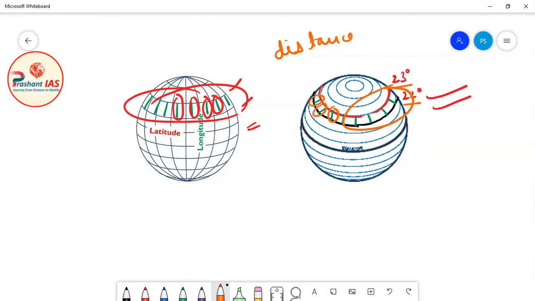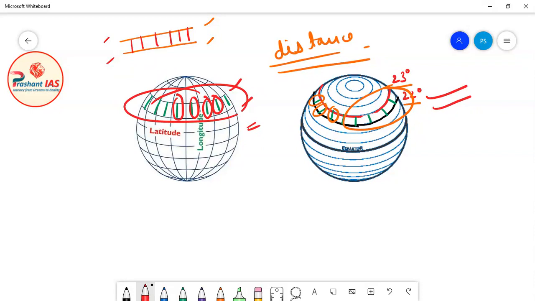Now friends, you must have studied in your mathematics or physics classes that it is a mathematical concept that if the distance between two lines, or here we can also call them circles because latitudes are circles, is always constant, it means these lines never meet.